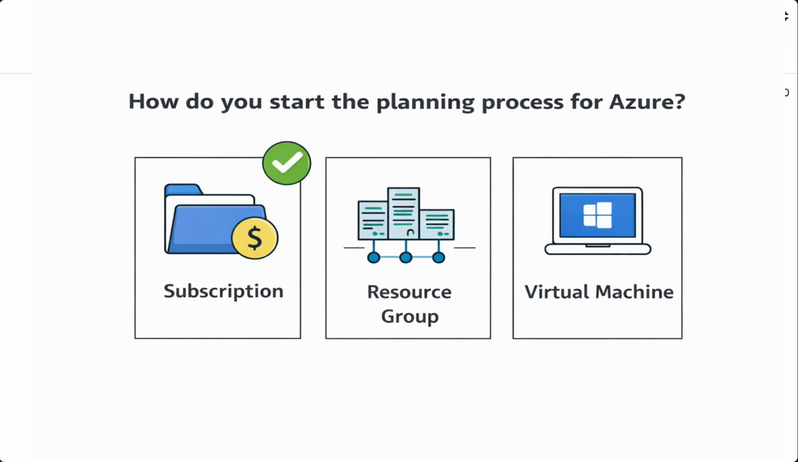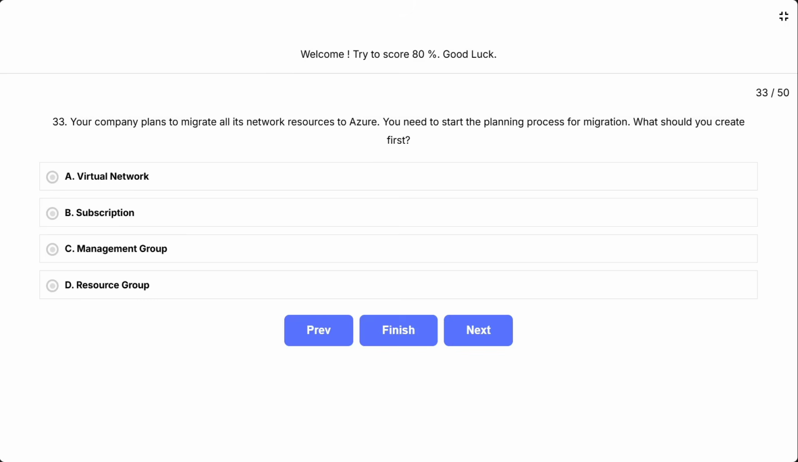This question tests your knowledge of the Azure hierarchy. Specifically, what is the very first thing you need before deploying anything in Azure? The key phrase is start the planning process. Think about what container or boundary must exist before anything else can be created. The correct answer is B.